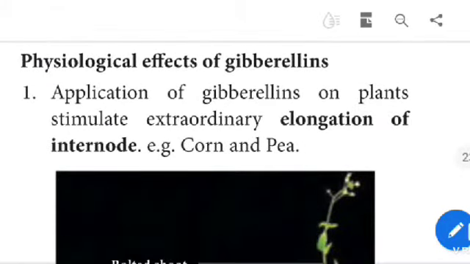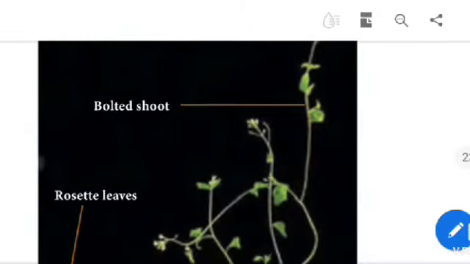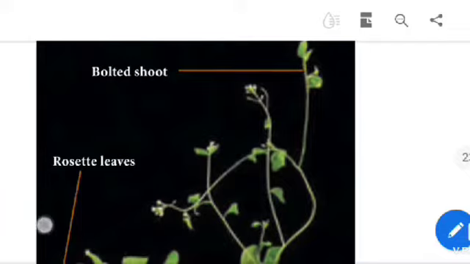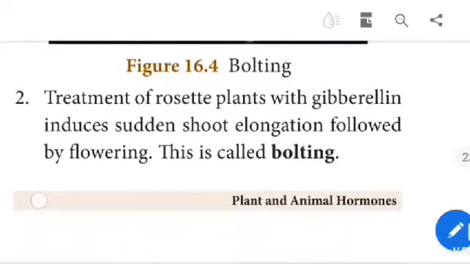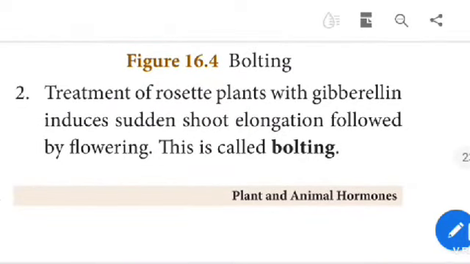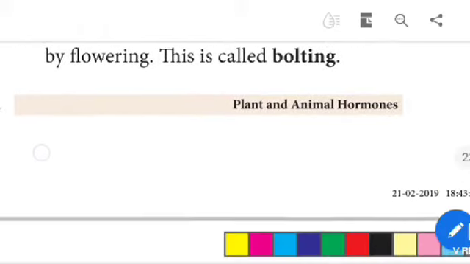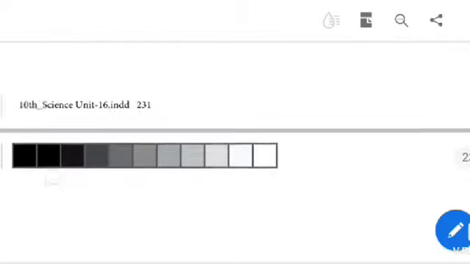Physiological effects of gibberellins. Application of gibberellins on plants stimulates extraordinary elongation of internodes, for example in corn and pea plants. Bolted shoot, rosetted leaves. Treatment of rosette plants with gibberellin induces sudden shoot elongation followed by flowering. This is called bolting.